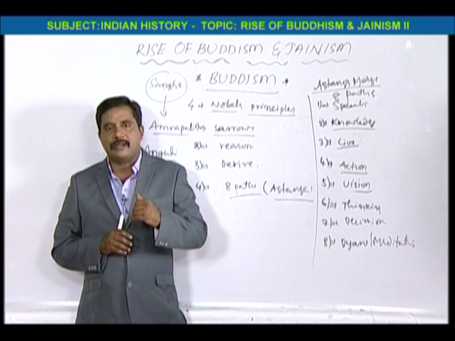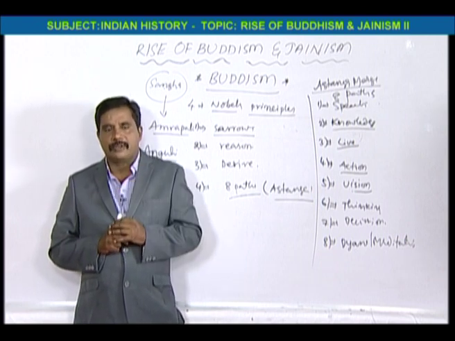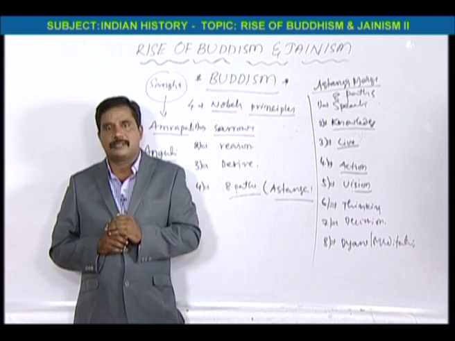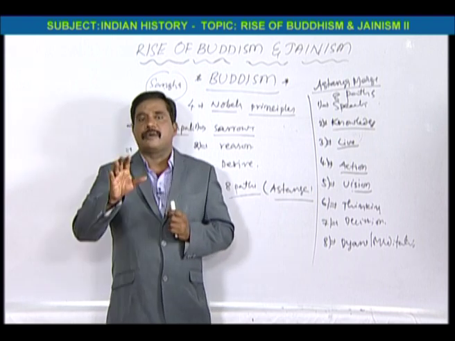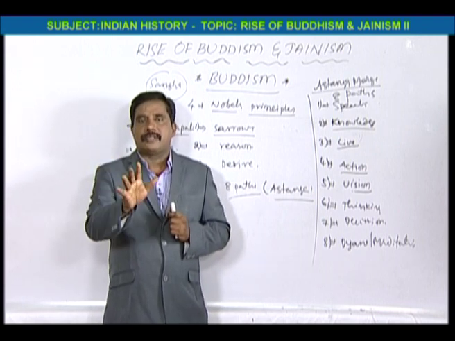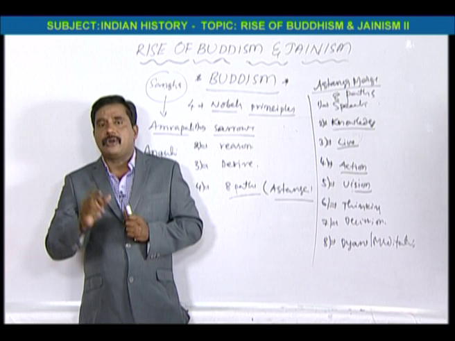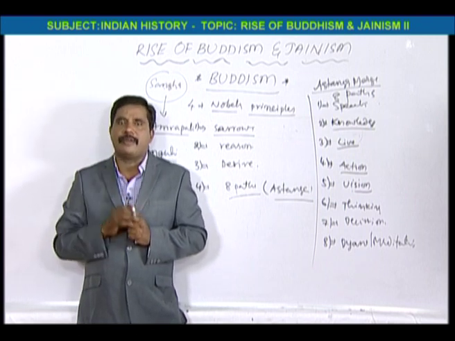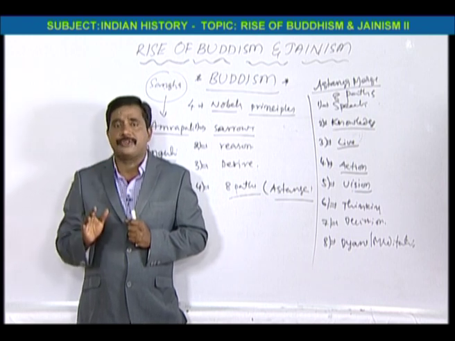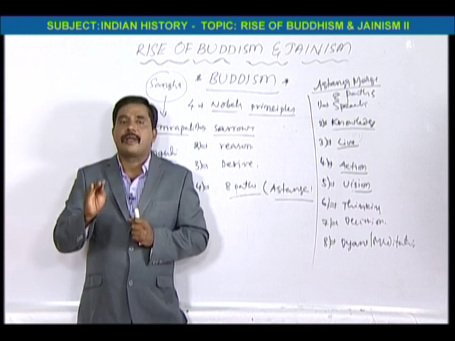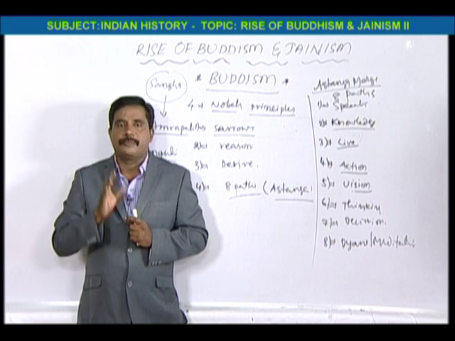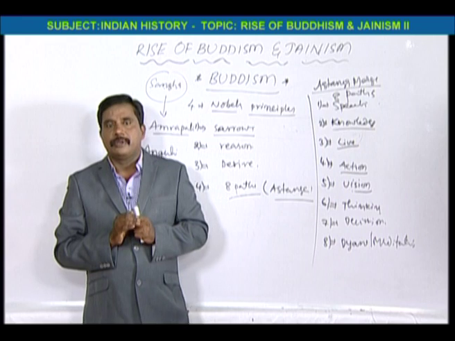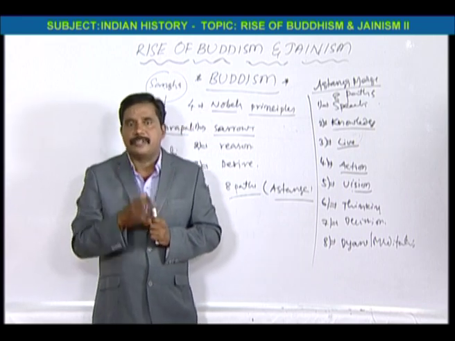And the second is upasika. So, Bauddha bhikshu and upasikas. Bauddha bhikshu means he is a full-time worker, a full-time person in this religion. He should be dedicated to the religion. He should not have any other private families or private avocations. He should be a full-time member of Buddhism. So how should that Bauddha bhikshu be? He should have some principles.